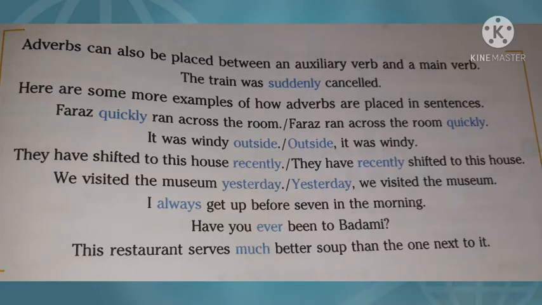I always get up before 7 in the morning. Have you ever been to Badami? This restaurant serves much better soup than the one next to it. We have some textual activities related to this.